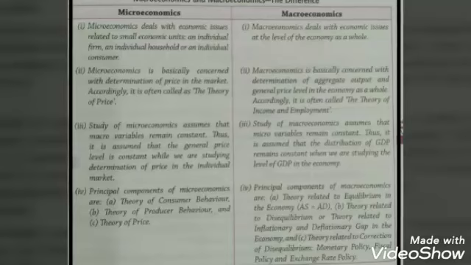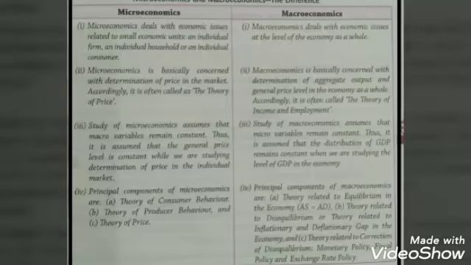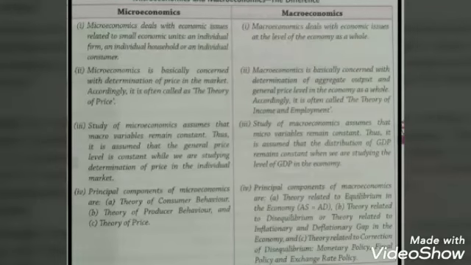If we talk about macroeconomics, it is concerned with the aggregate output and the general price level in the economy as a whole, and that is why the most important thing here is to learn about the theory of income and employment.